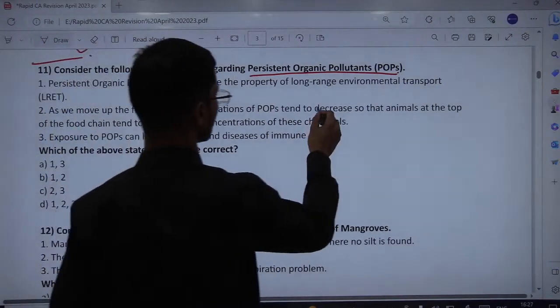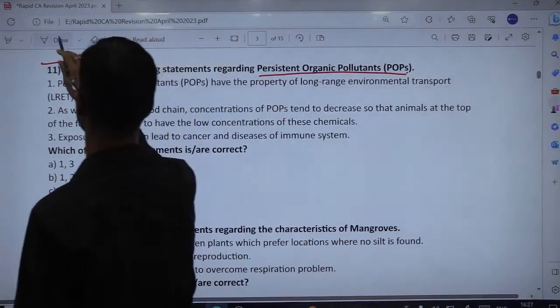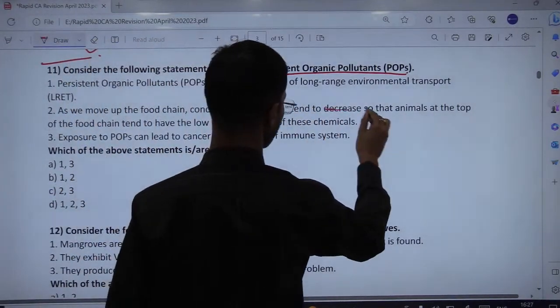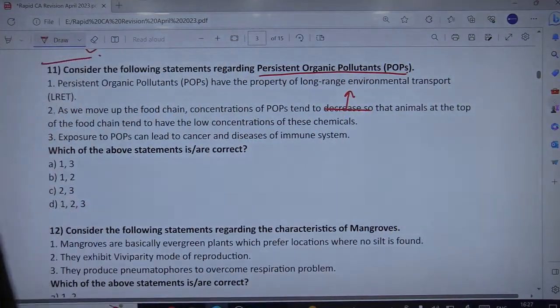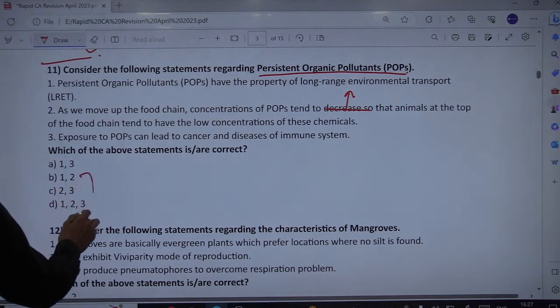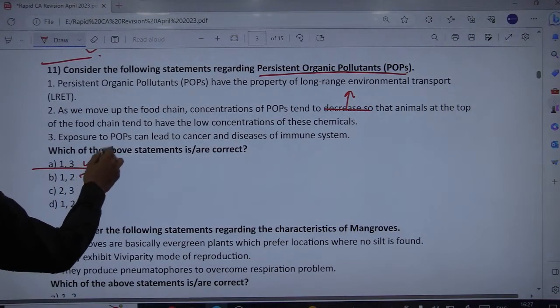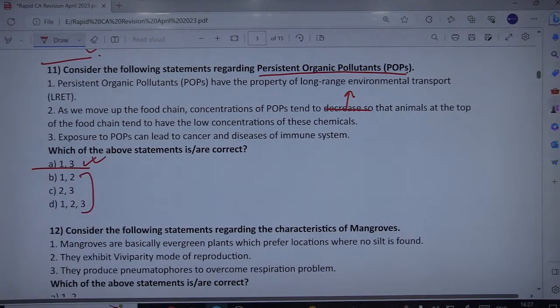It tends to increase as we move to the higher level of the food chain. So that's why the second statement is incorrect. You see, the second statement is in 3 options, so safely you can say there is no need even to see whether the third is correct or not, but safely we mark 1 and 3 as correct. See, the moment we delete the second.